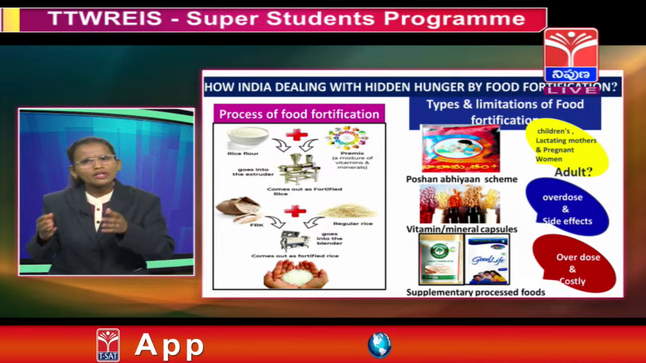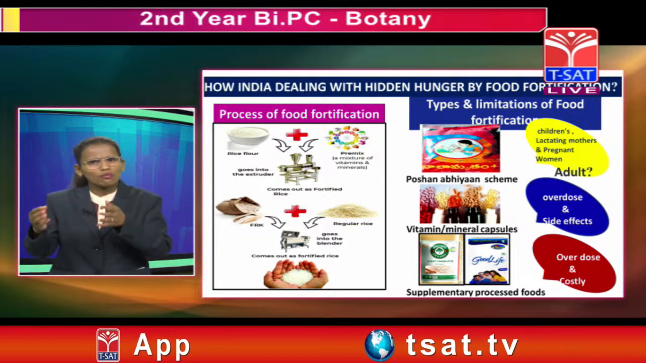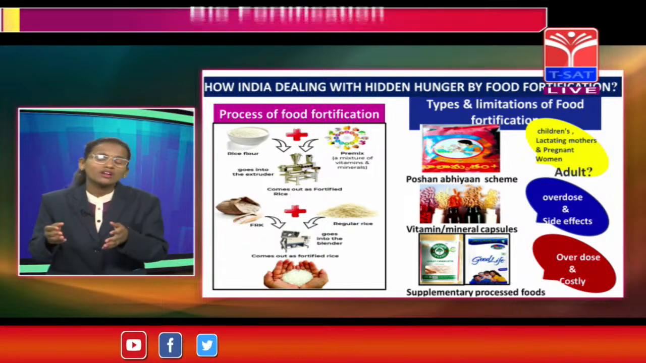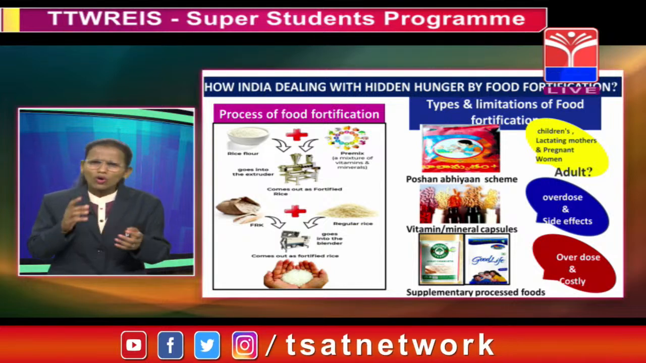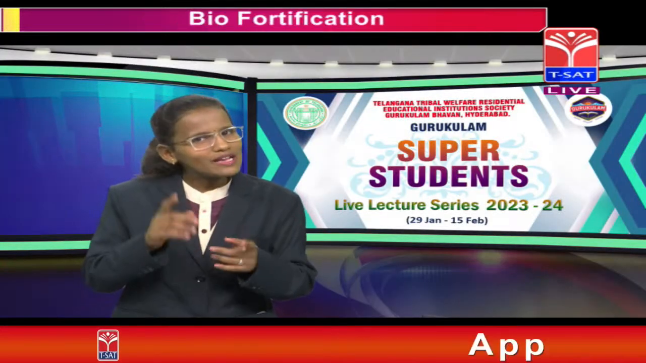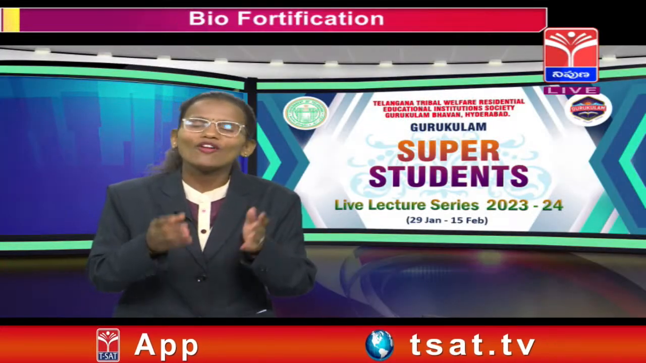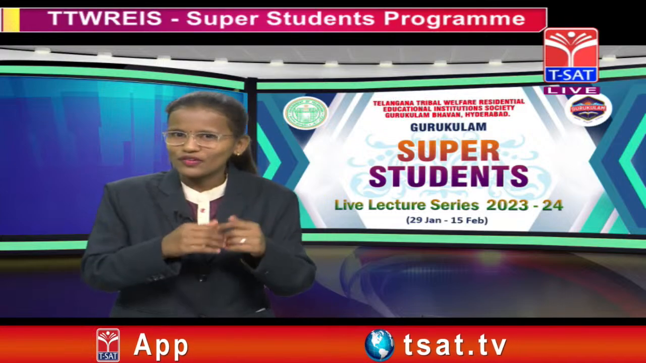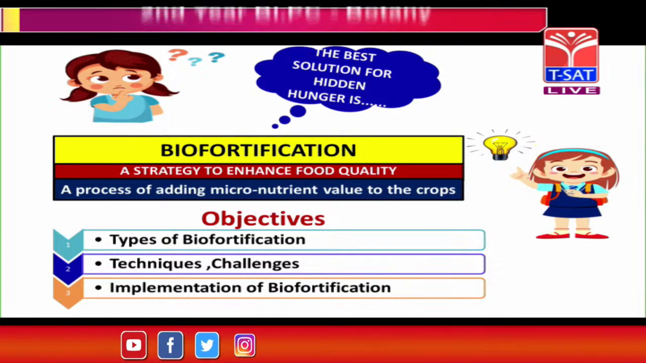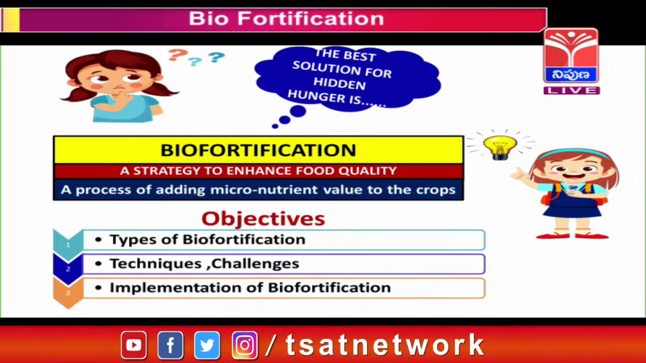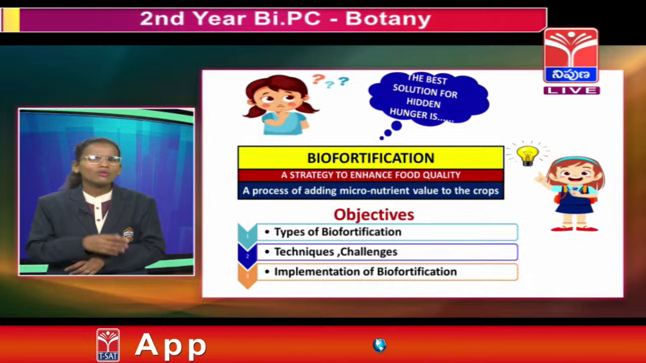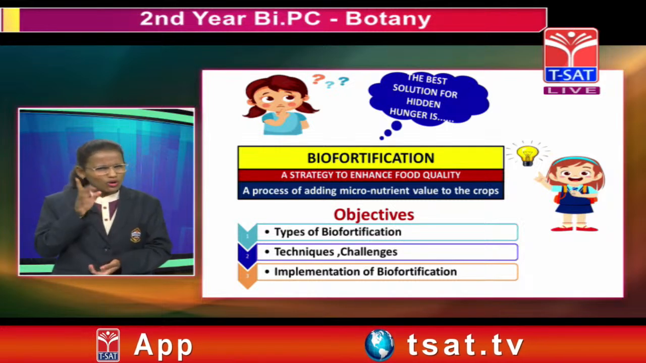Even though supplementary processed food, the Poshan Abhiyan scheme, and vitamin and mineral capsules are introduced in the form of food fortification, they have limitations. So what could be the solution for the problem of hidden hunger? Let us see. I have the best and permanent solution for the problem of hidden hunger, that is biofortification, a strategy to enhance food quality. That is my today's topic, biofortification. I think another question is raised in your mind: what is biofortification? This word is actually new to us.